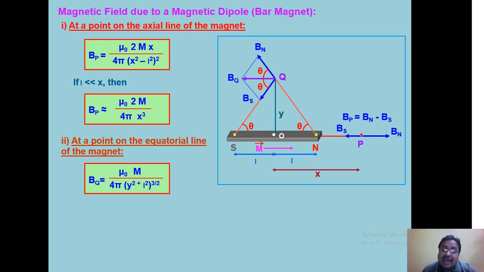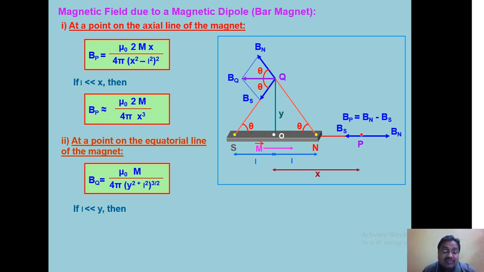But directly we may find Bn and Bs, and find their components. The two horizontal components of Bn and Bs will act along BQ, and finally we may arrive at this formula: BQ will be equal to mu 0 by 4 pi, m divided by (y square plus L square) whole to the power 3 by 2.